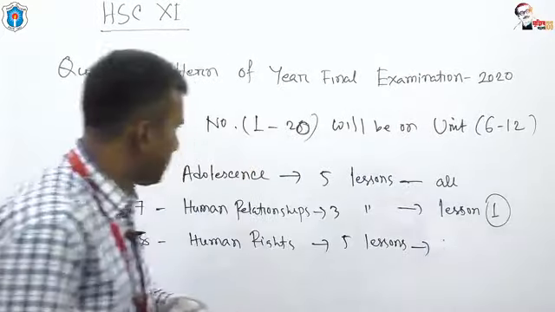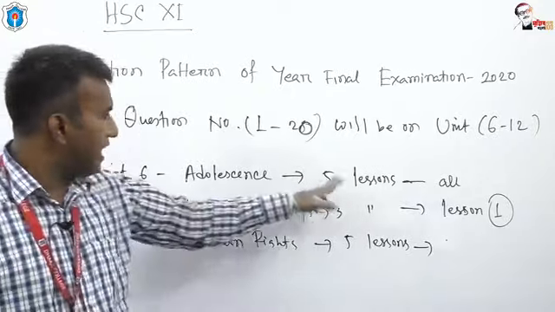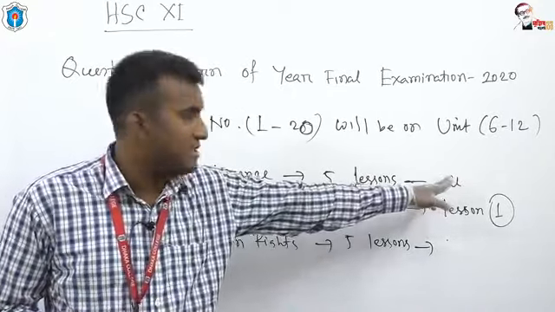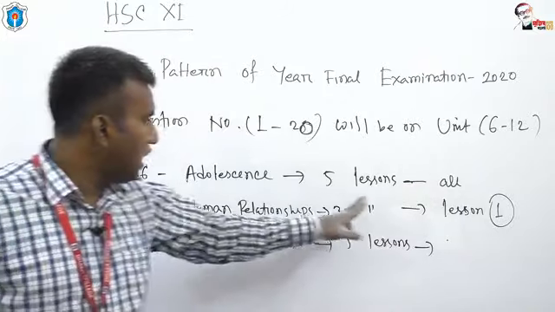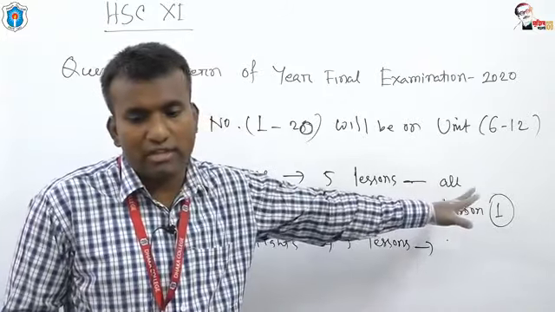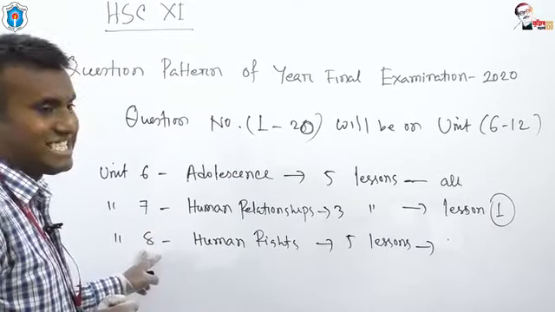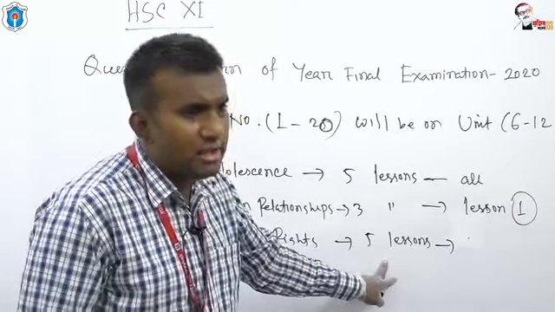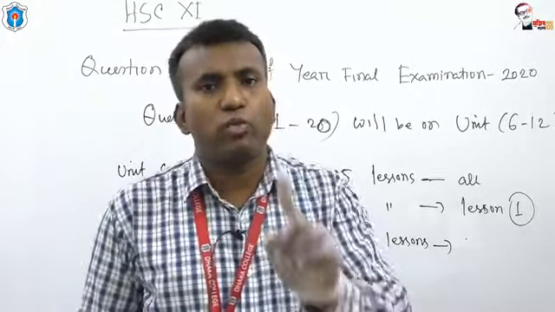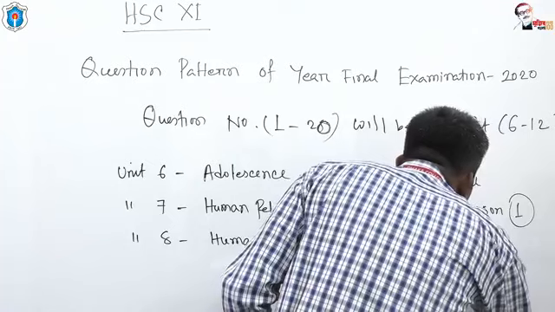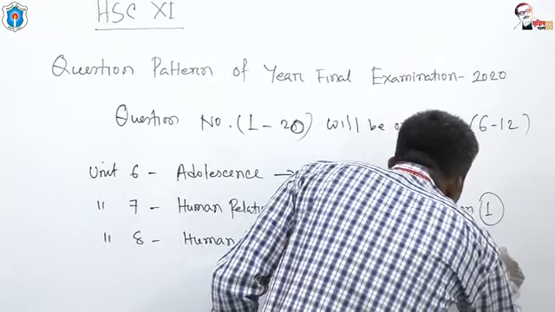Look at please, from Unit 6 you have to take preparation from all the lessons. From Unit 7 you have to take preparation just from lesson 1, and for Unit 8 there are 5 lessons, but you have to take preparation for 1 lesson only, and that is lesson 4.